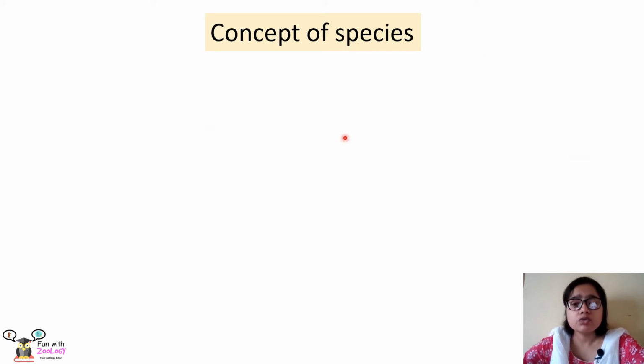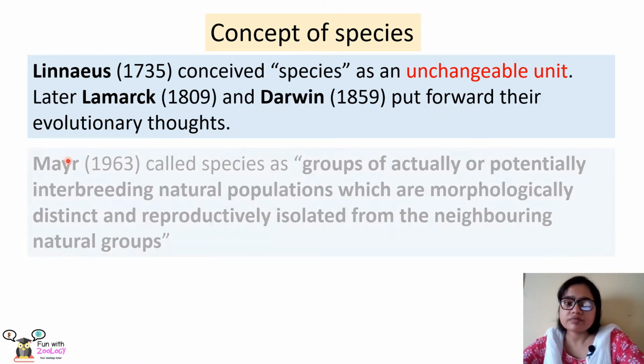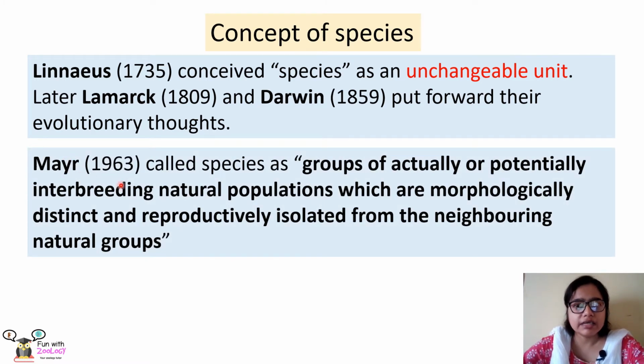First of all, we must know what is a species. Now, this concept of species was first given by Linnaeus in 1735, and he considered species as an unchangeable unit. That means a species is fixed, it has its own characters, and it cannot be mixed with any other species. Later, Lamarck in 1809 and Darwin in 1859 also put forward their evolutionary thoughts about species. Later, Mayr in 1963 gave the definition of species.